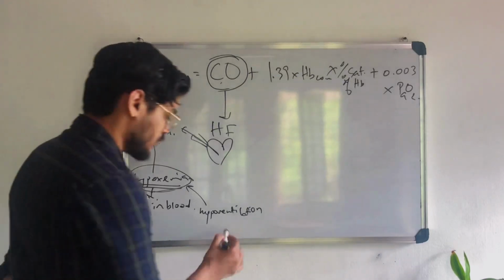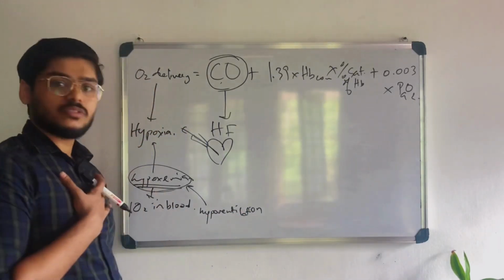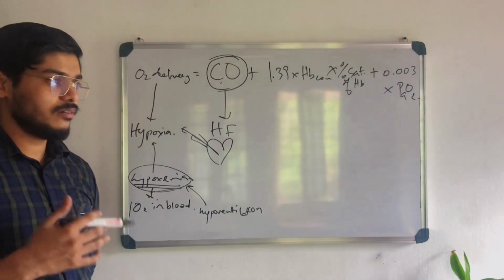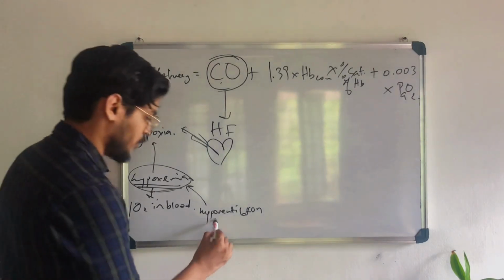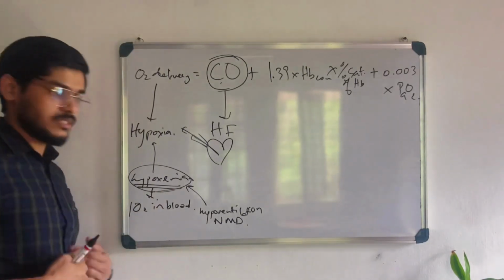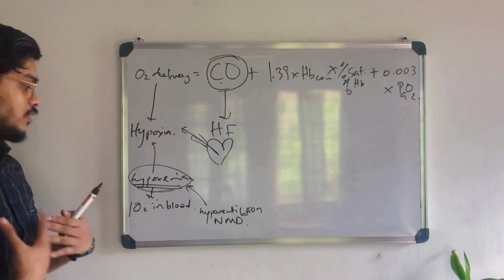And the other one is maybe due to neuromuscular diseases like ALS or myasthenia gravis. If there is neuromuscular disease, it can cause hypoxemia because these muscles are not able to provide strength for respiration.